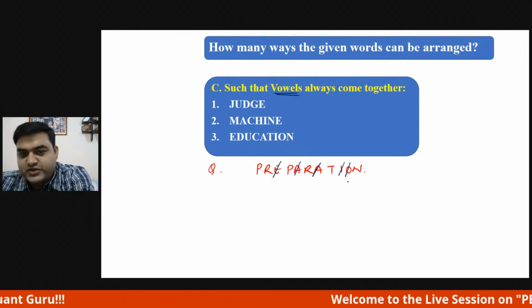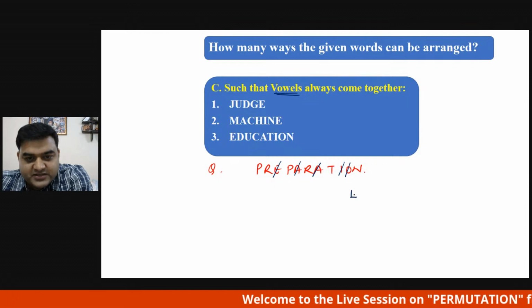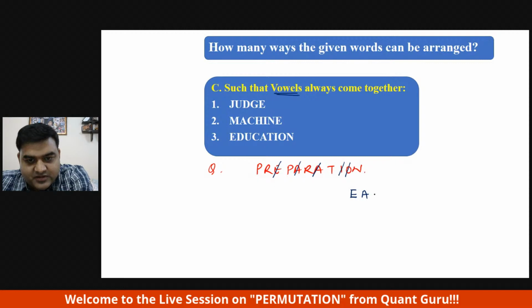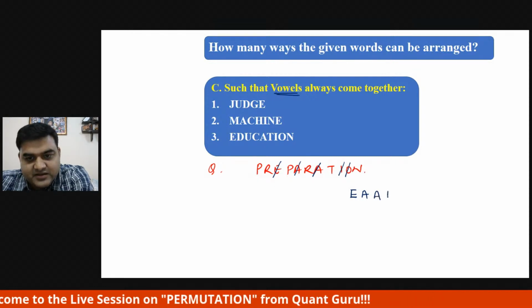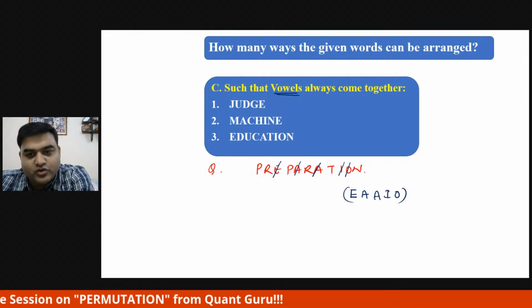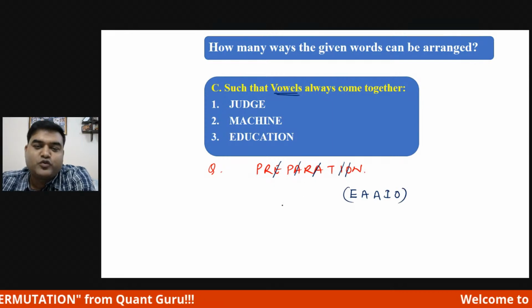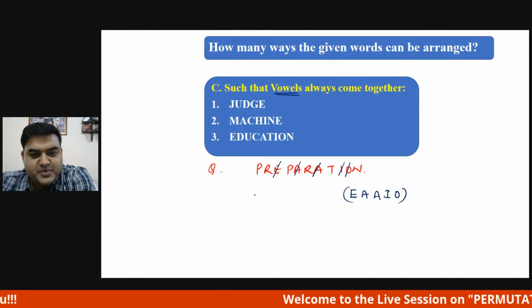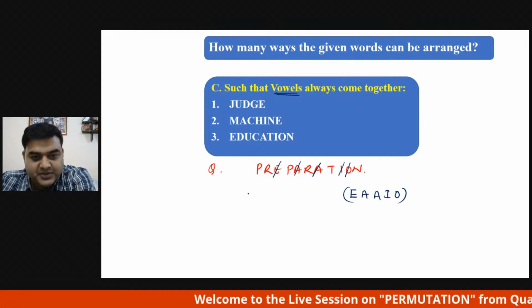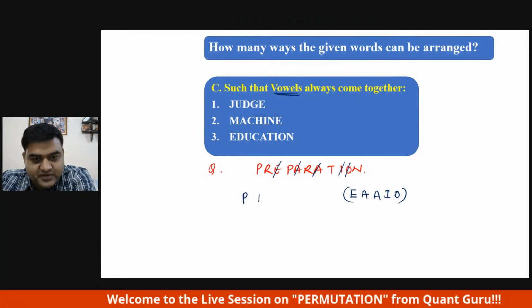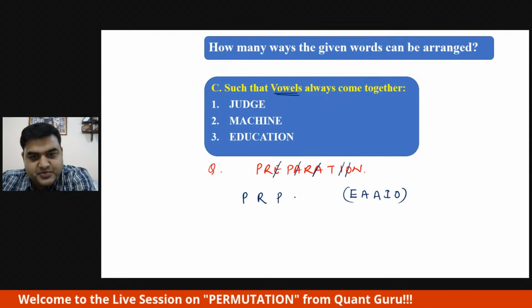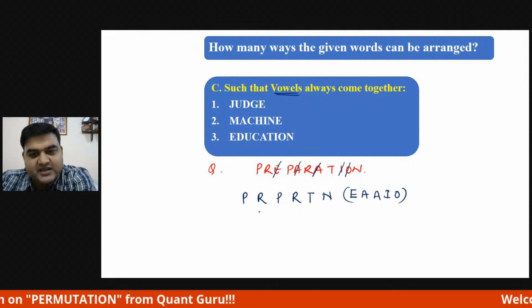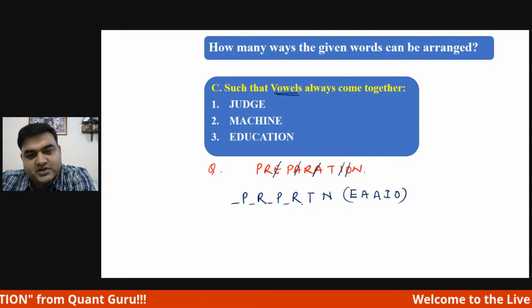So write them: E, A, A, I and O. These are the vowels, and on the left hand side, write down the remaining letters, which are P, R, P, R, T and N.